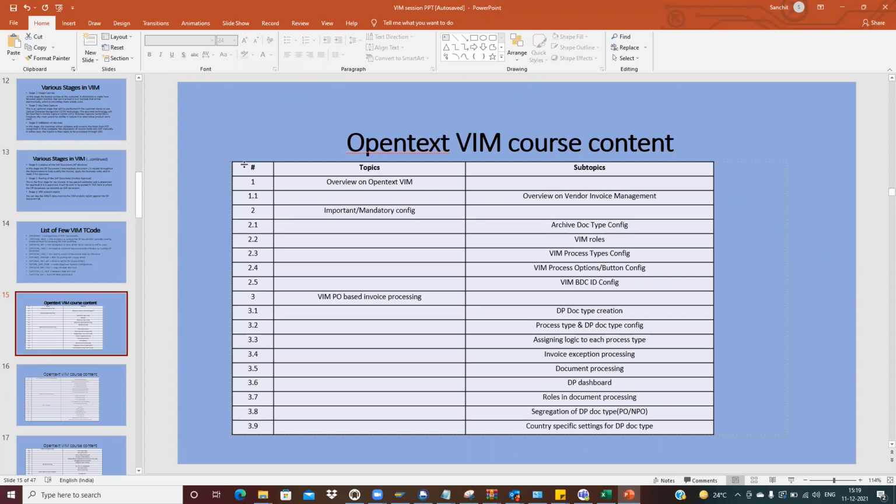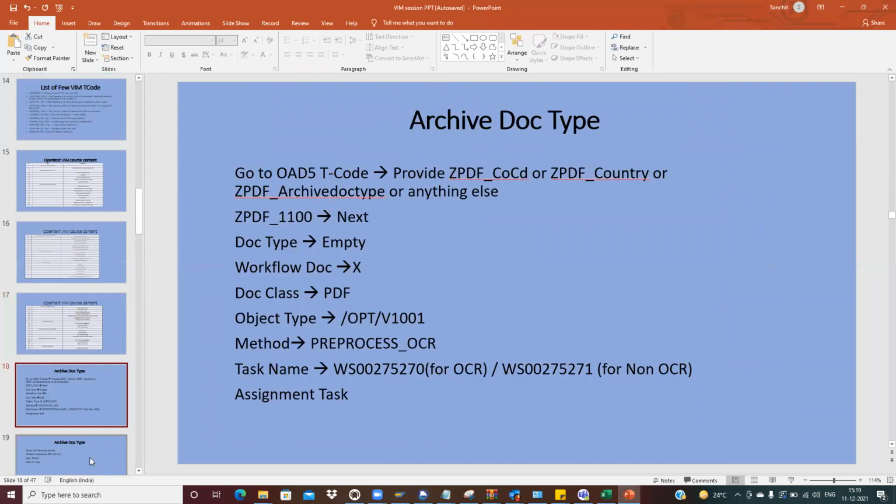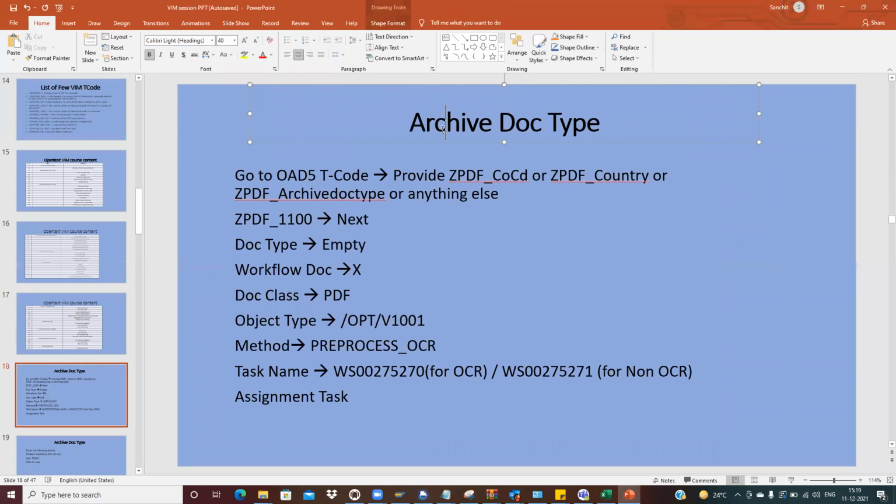So now just jump to the archive doc type. What is this archive doc type? If I need to give the definition, you know, right, that you are an SAP consultant.